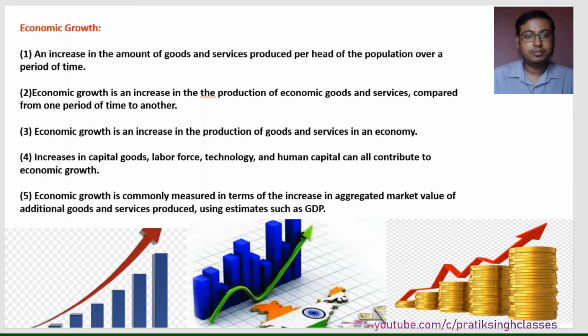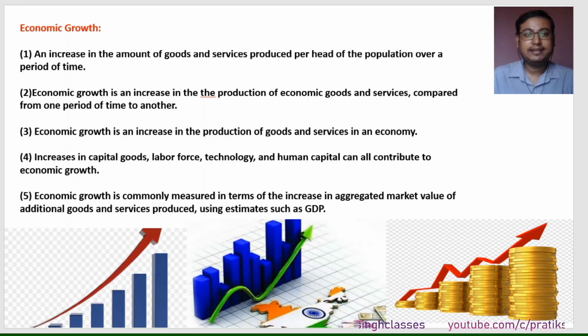Okay, the last topic is economic growth. What does it really mean? An increase in the amount of goods and services produced per head of the population over a period of time comes under economic growth. That means if you take our country's example, if our production has increased with respect to population, it comes under economic growth.